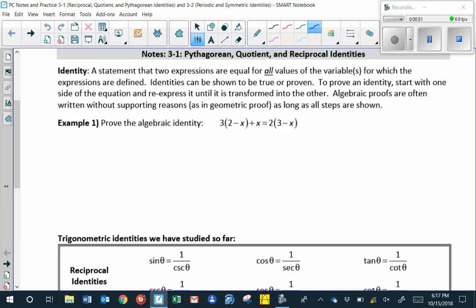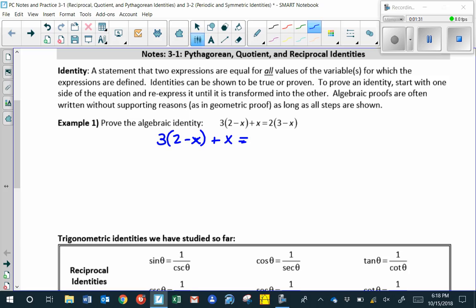3 times the quantity 2 minus x plus x should be equal to 2 times 3 minus x. So what we'll do is we'll start with one side of the equation, 3 times 2 minus x plus x, and I'm not going to write the other side of the equation because if I did, after the equal sign, we would have nowhere to go. In fact, I would be saying I've already proven it, which I haven't. So what I'm going to do with the left side of the equation is transform it using operations and properties that we are familiar with in algebra.